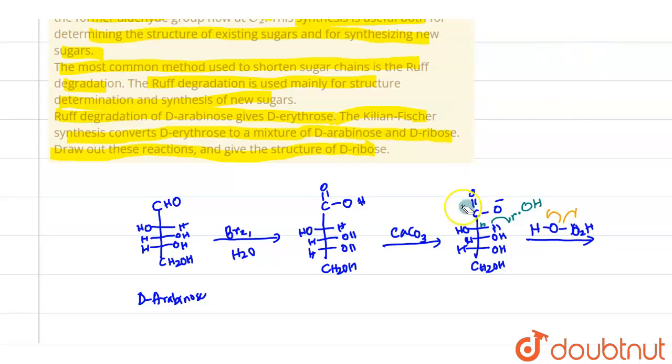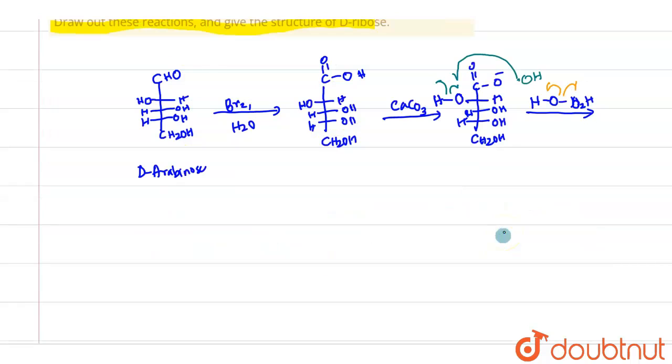There is a slight mistake here. The actual step is that this OH dot abstracts the proton from the hydroxyl, and this will go as O dot.